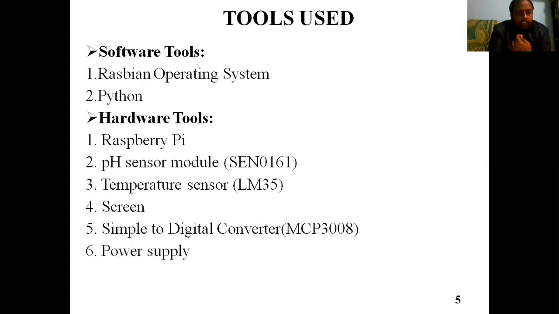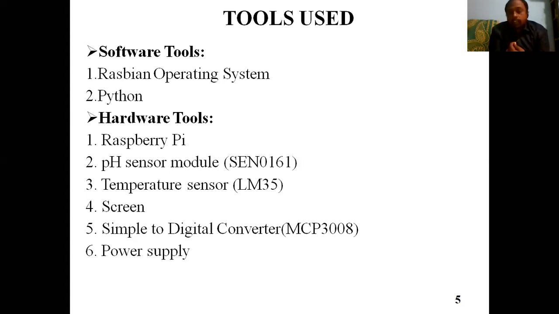in this project, I have used a pH sensor. The second point is the hardware tools I have taken. The pH sensor senses the water value, the water purity, and gives how pure the water is. With the help of this, the information is transmitted to the Raspberry Pi, which is the processor module.